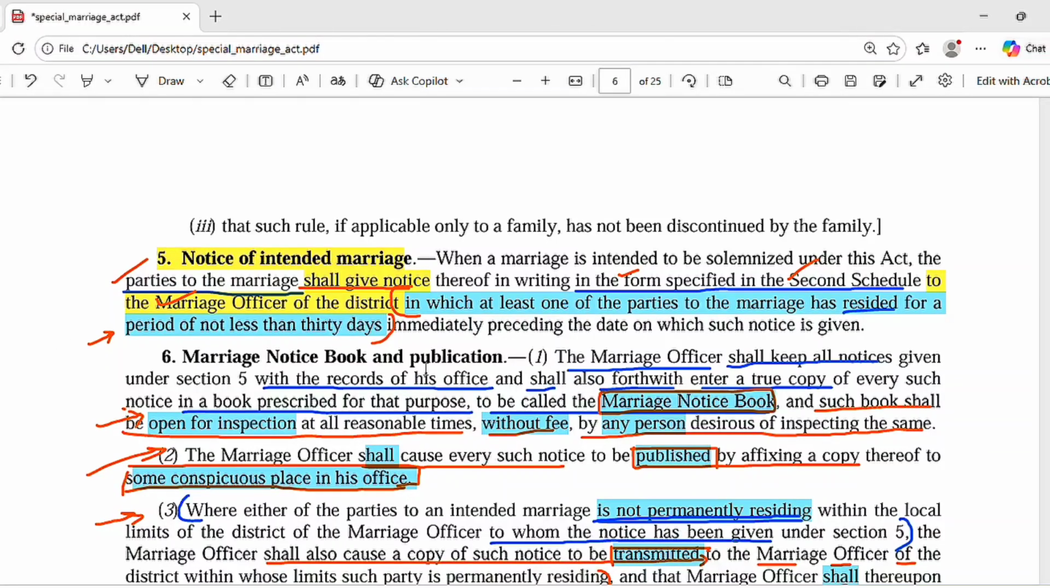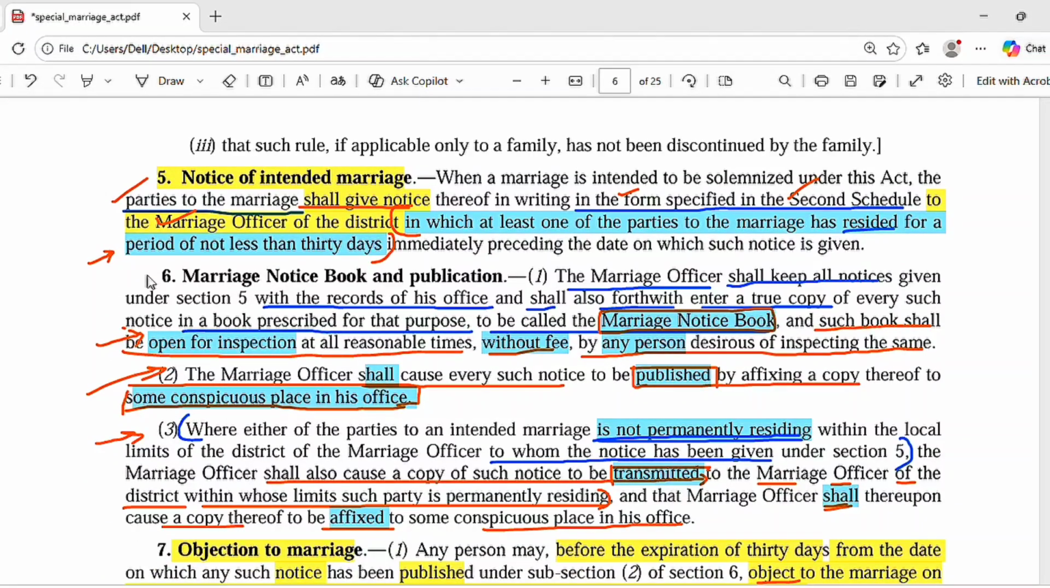So this is something you have to remember, that there should be a notice, and after the notice the marriage officer shall keep all the notices within the records in his office, and shall enter a true copy of such notice in that book which is prescribed for that purpose, and that book is named the marriage notice book, and such book shall be open for inspection.